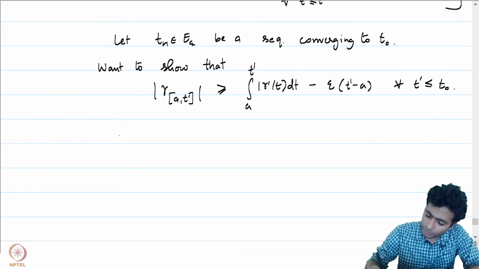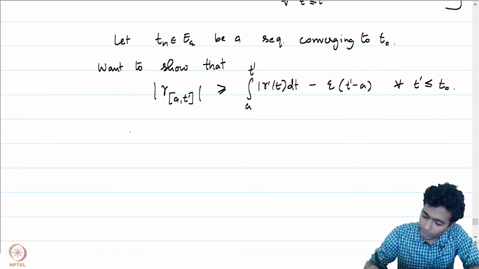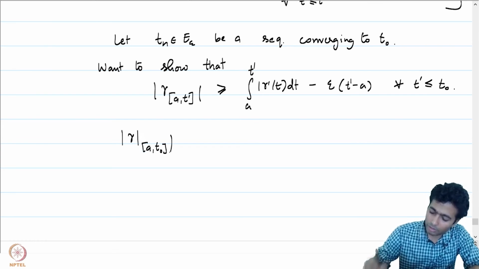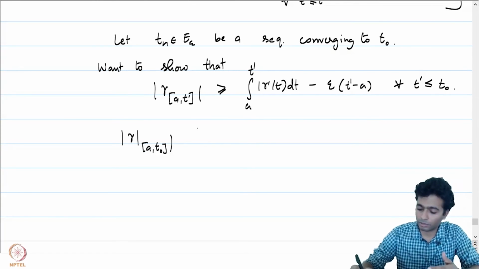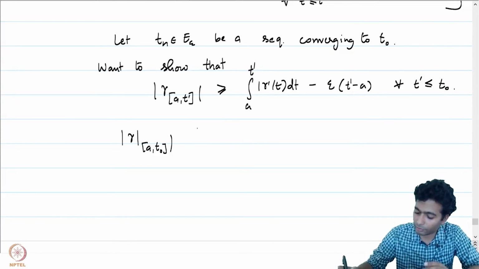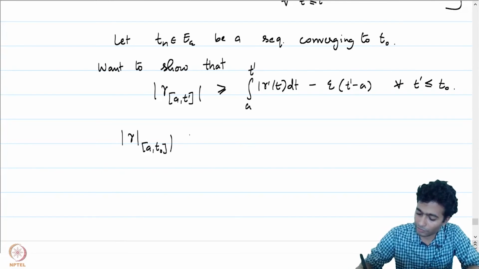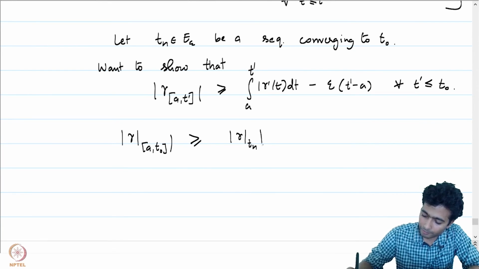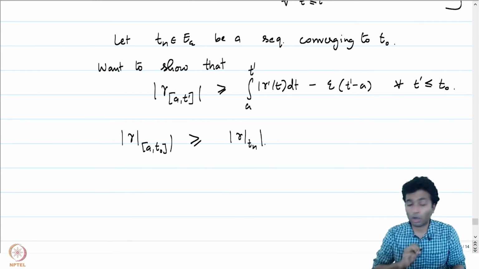Then the observation which I would like to make is that gamma restricted to a, t naught will, by the exercise I just gave you, be a monotonic increasing function. This is going to be greater than or equal to mod gamma restricted to Tn for all n.